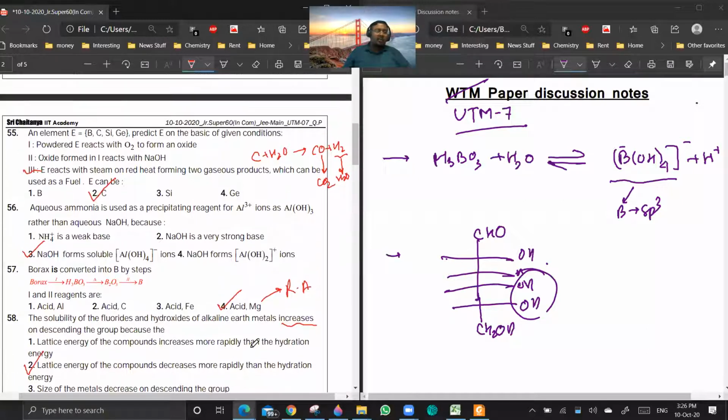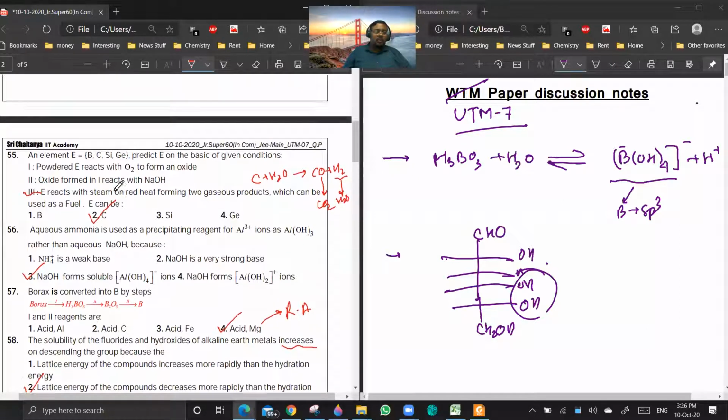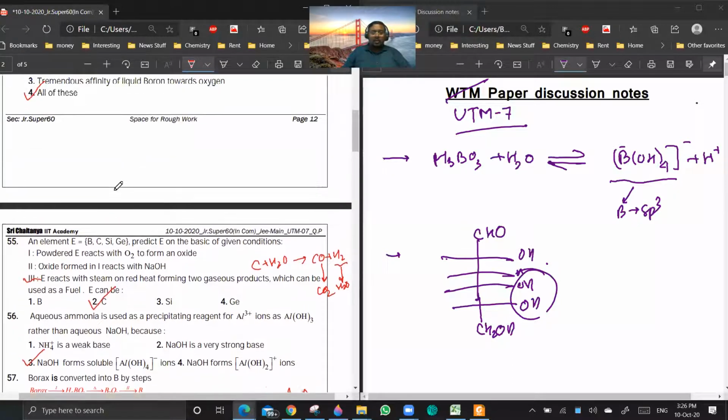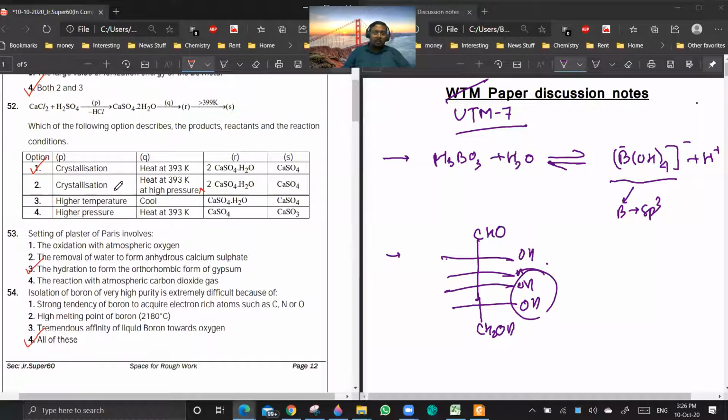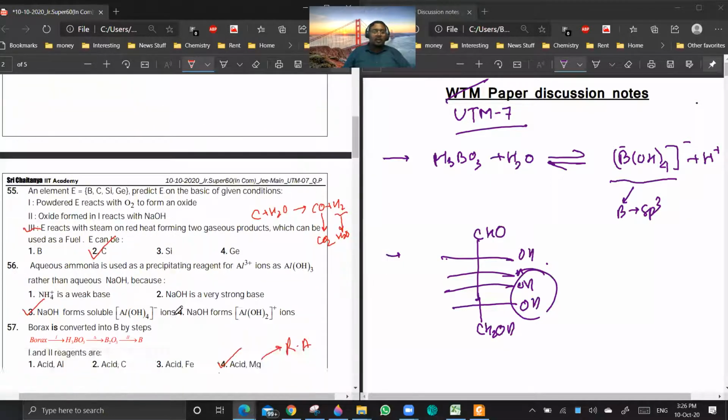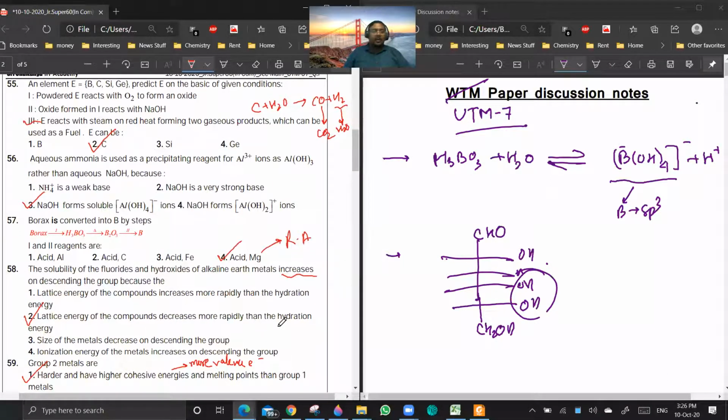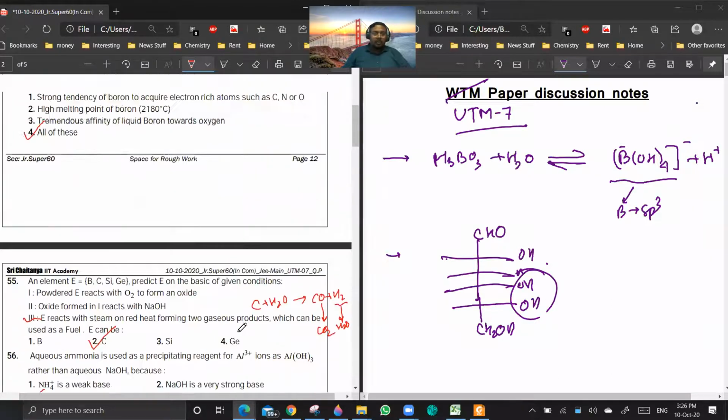I think they have taken this statement from one of the books, which have not seen the trends. But anyways, if the solubility is increasing, there is a very standard explanation for that: lattice energy decreases faster than hydration energy. Everyone is clear with this?